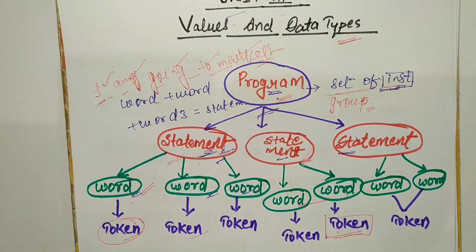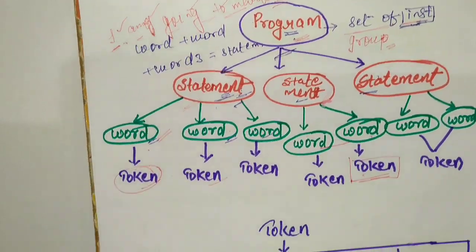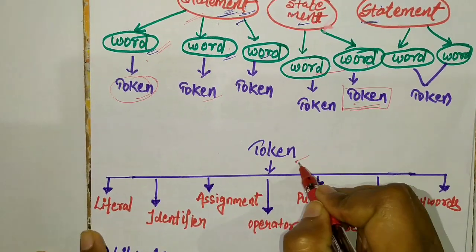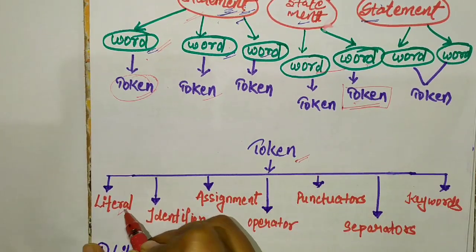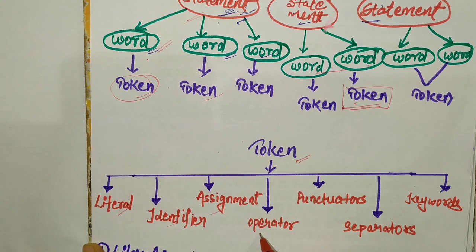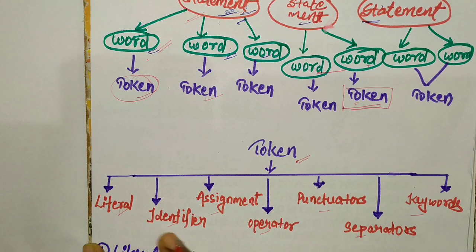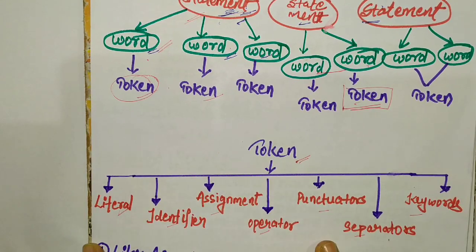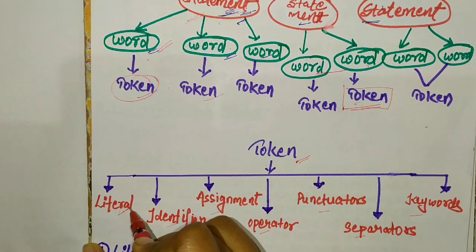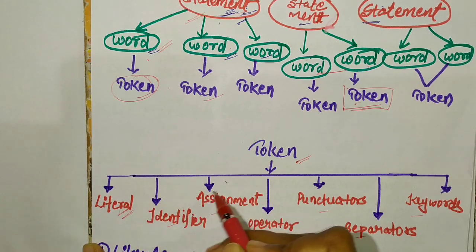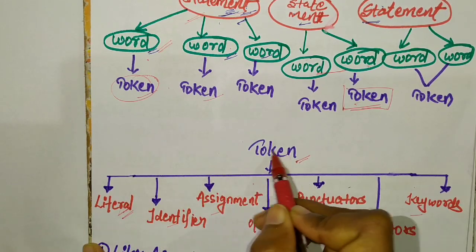Let me discuss the token. In programming, there are different types of tokens: literals, identifiers, assignment, operators, punctuators, separators and keywords. These are also a combination of words or tokens. In a sentence this is called a word, but in programming this is called a token.